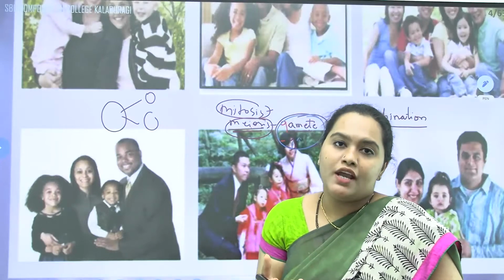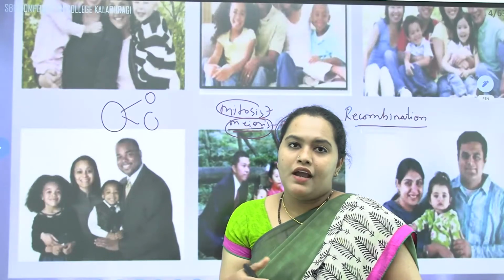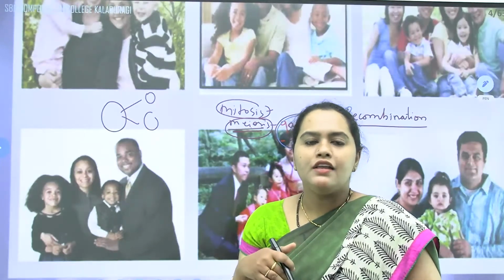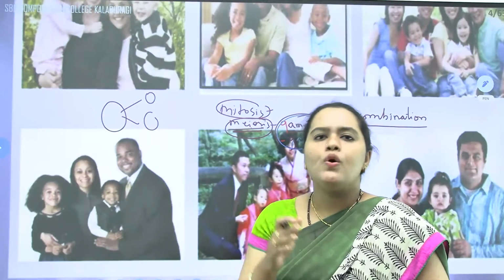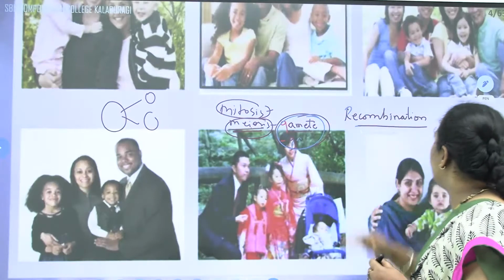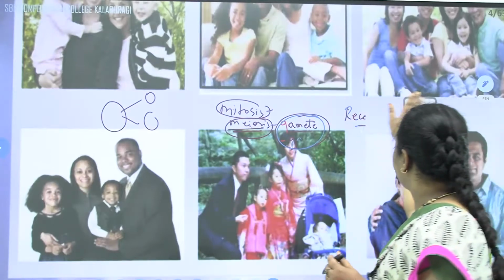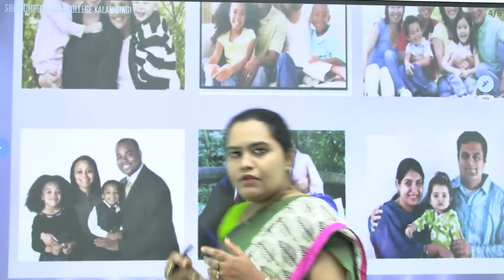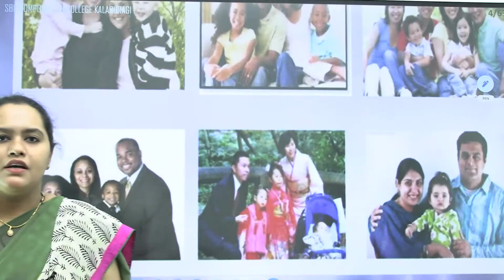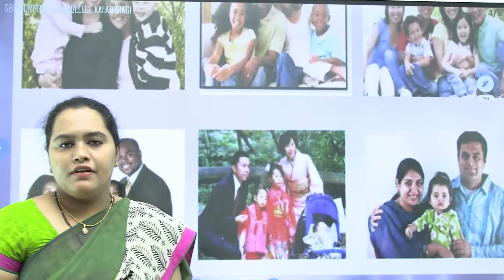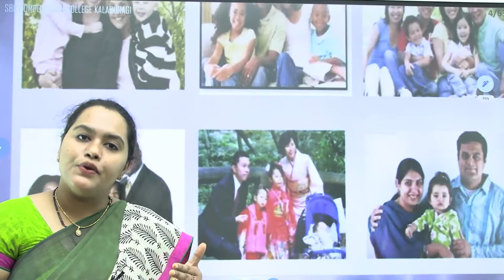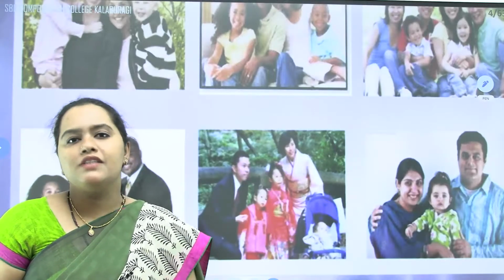Yes, we can try to change environmentally, physically, but genetically, we can't change ourselves whatsoever. The way we look, as you can see here in the slide, we look like our parents. We can't change that now.